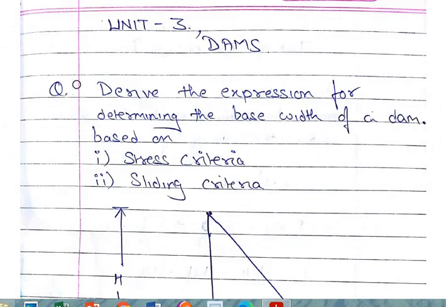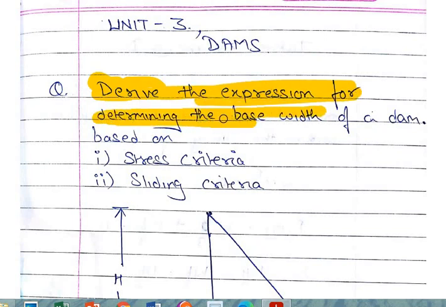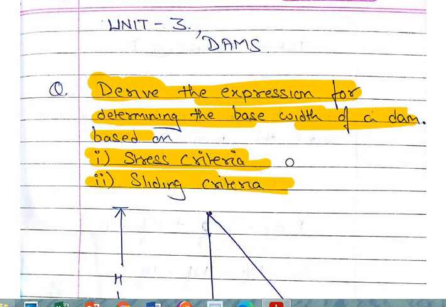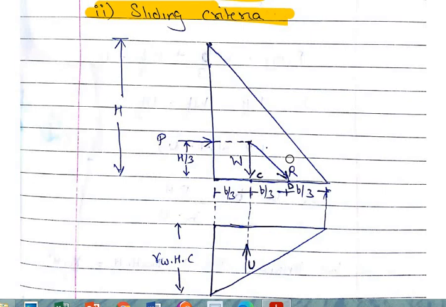There is something which is mostly asked in your RTMNE examination, that is a derivation, in which you need to determine the base width of the dam based on two criteria. You need to determine B based on two criteria. One is the stress criteria and the second one is the sliding criteria.